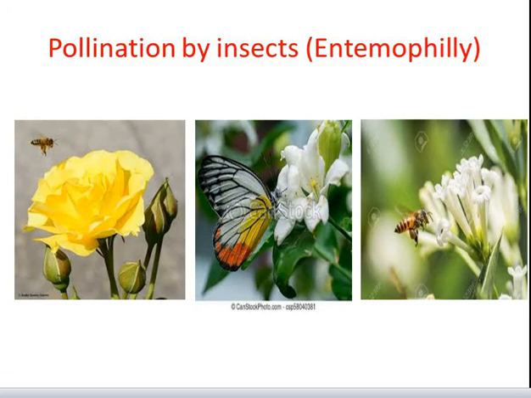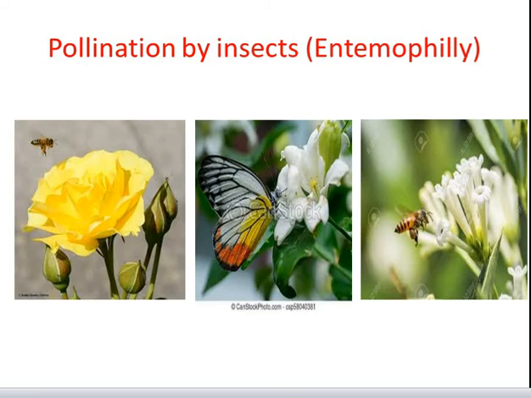Now we will see biotic agents. The biotic agents include living agents. About 80% of plants require the help of other living moving creatures for pollination. These also sustain our ecosystem and produce natural resources by helping plants to reproduce. Often flowers of animal pollinated plants are specially adapted for particular species of animal.